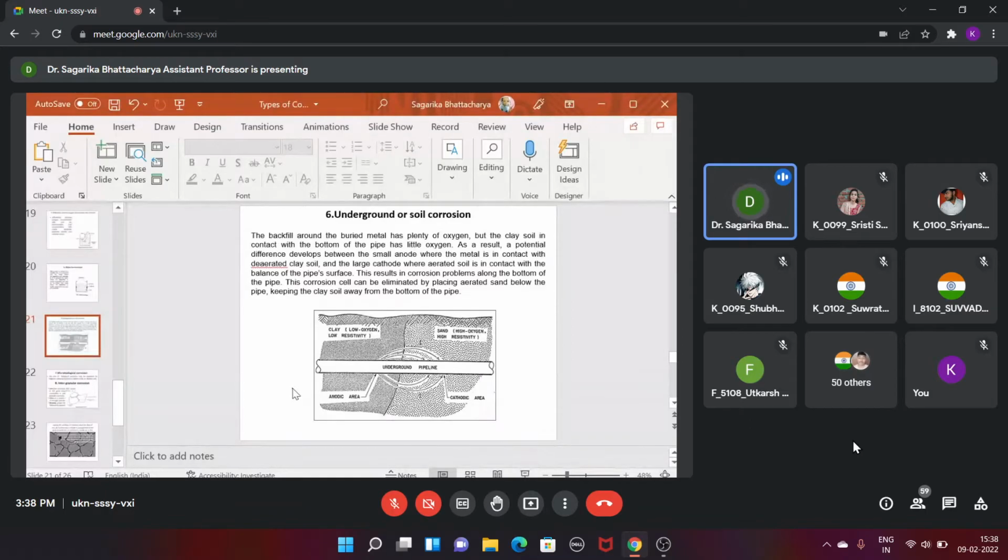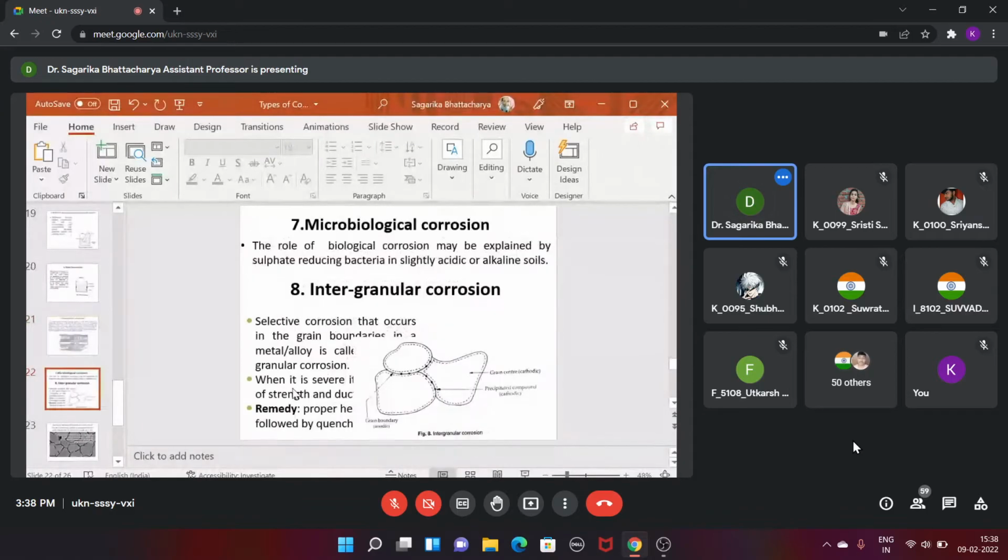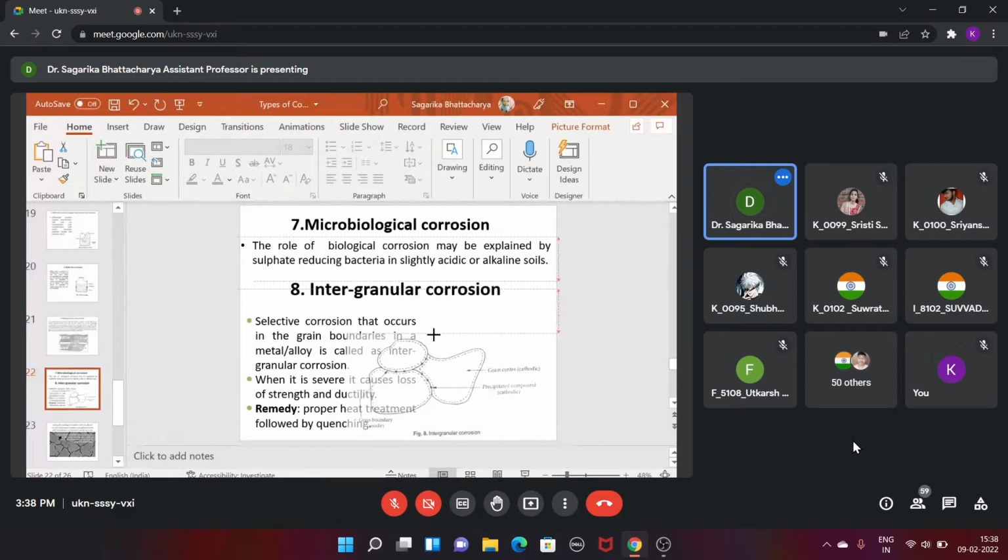The part with less aeration will behave as an anode, and the part with more oxygen will behave as a cathode. So the part under the clay will be more active, and the part under the sand will be less active because of the availability of more oxygen, and thus the corrosion will start. Now there is another type of corrosion. I think you realize what I am trying to say. You all understand that?